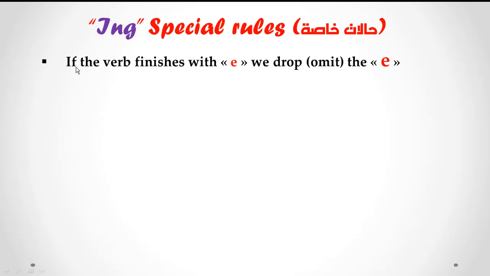If the verb finishes with e, we omit the e. We omit the e and we put ing. Example. Close, it finishes with e. So when we put ing, we omit the e. No e. Dance, dancing, no e.